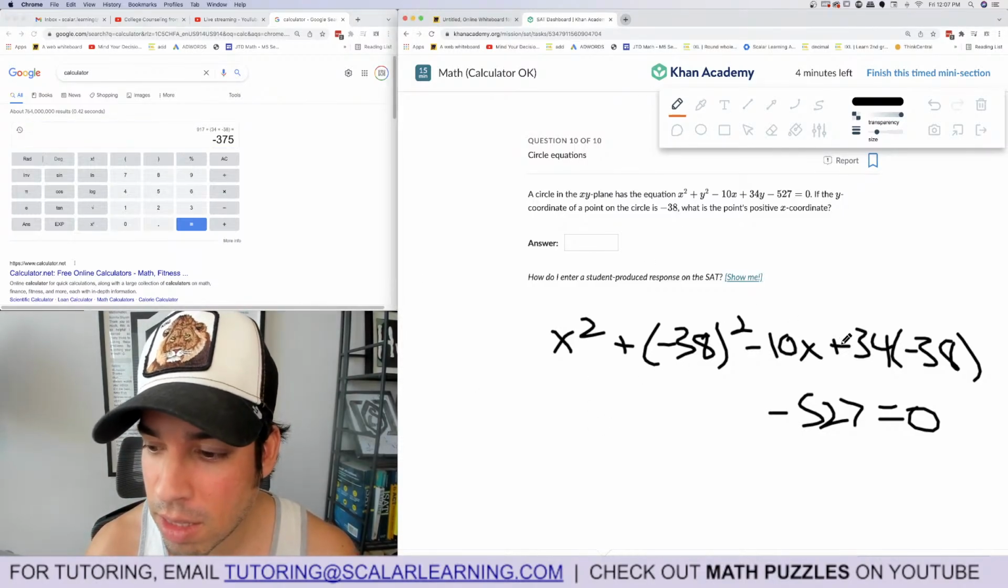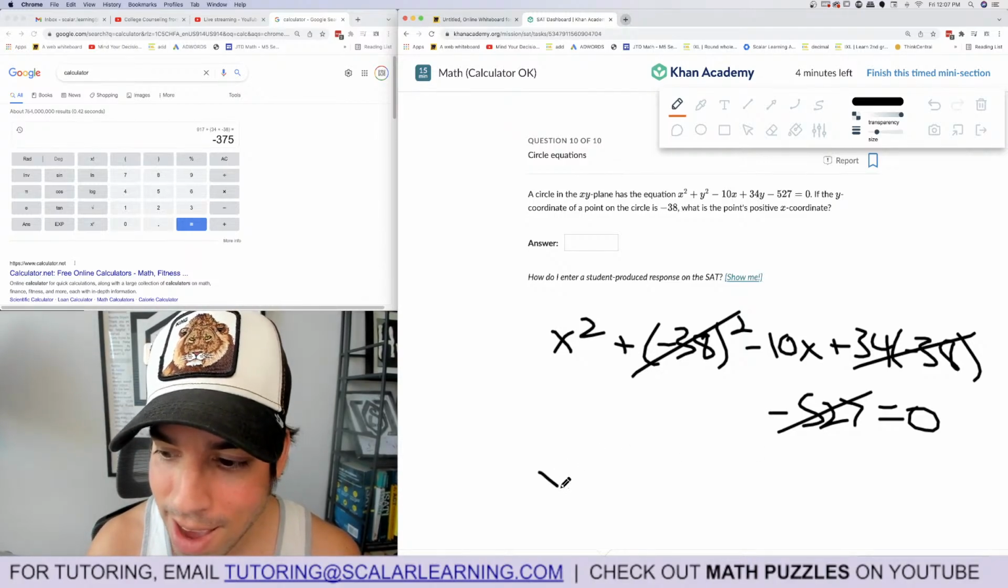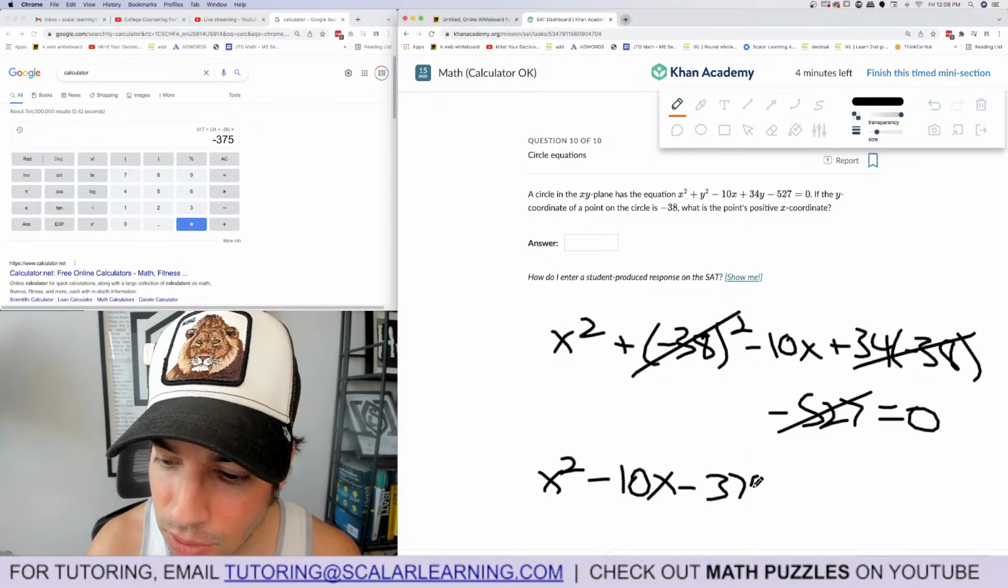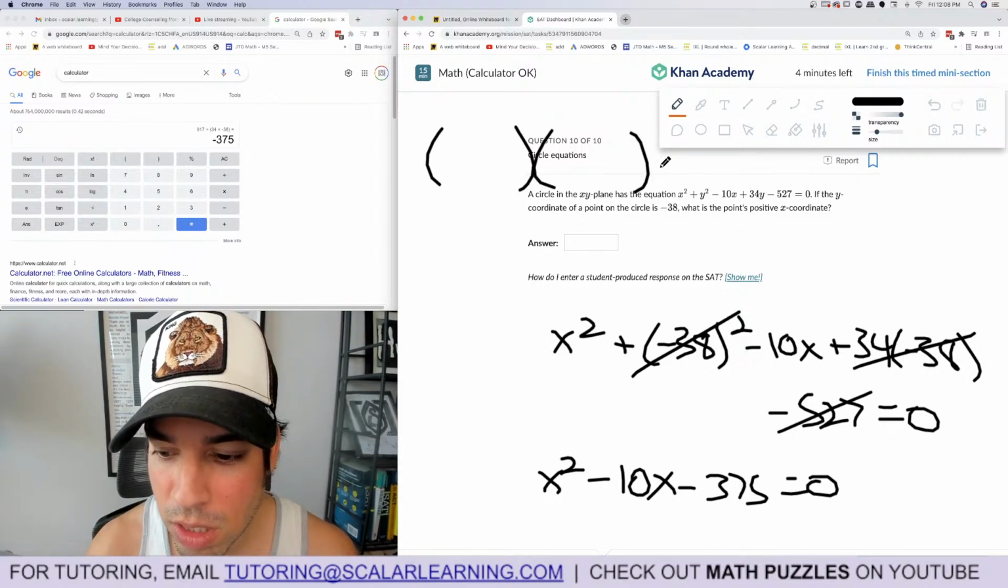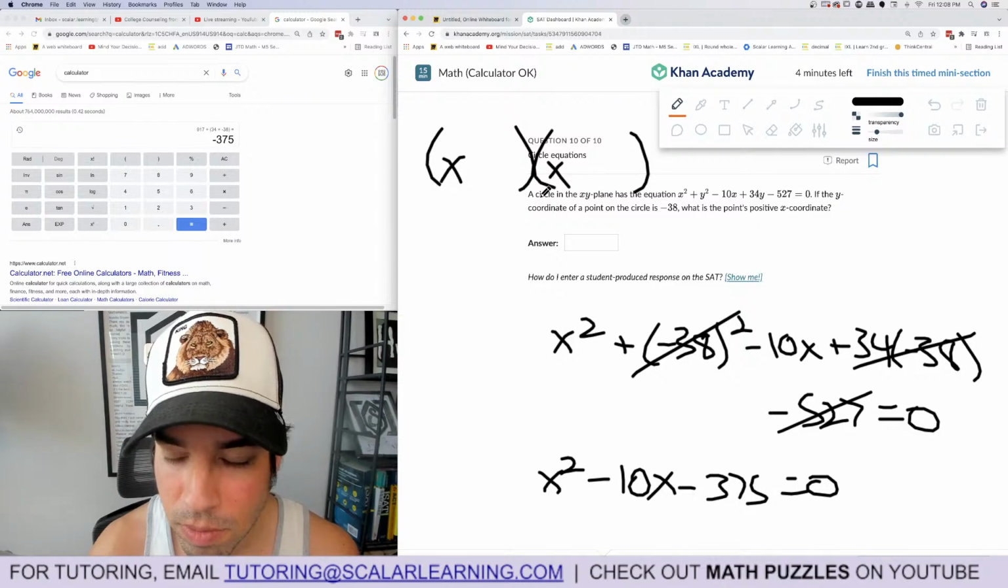So I basically got this and this gone into negative, so it's x squared minus 10x minus 375 equals 0. Now it's a quadratic. Now I can factor. So it multiplies to 375 and adds to negative 10. And they've got to be opposites.